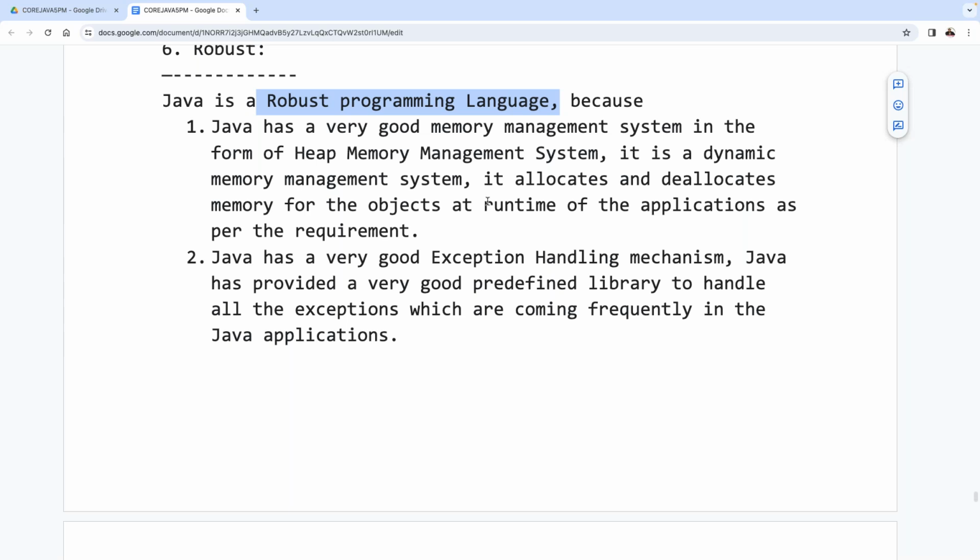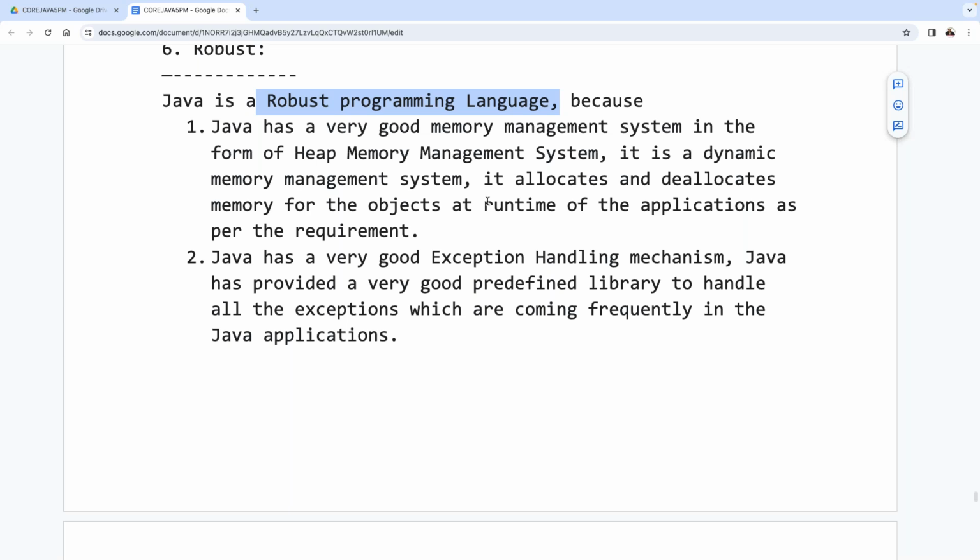What is that question here? Tell me how Java is a robust programming language. How can you say that Java is a robust programming language? Now tell me the reason for it. This might be the question here we are able to catch. Now tell me here, how can you say that Java is a robust programming language? Because of two reasons. What are the two reasons?